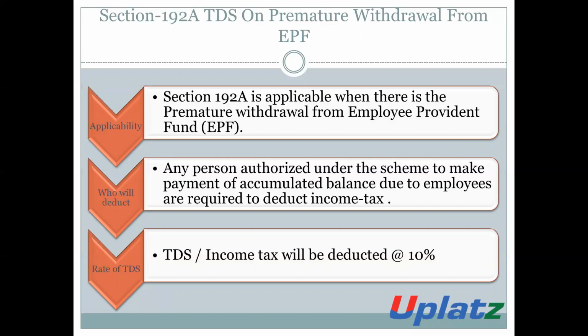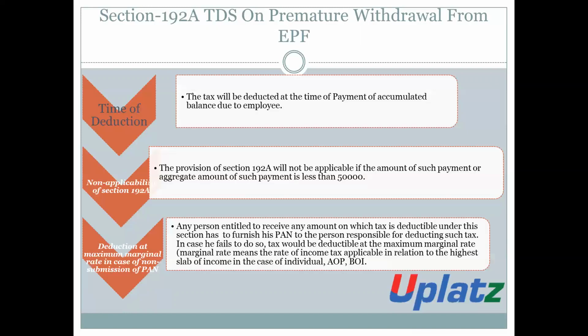What is the rate of TDS? The rate of TDS will be 10%. Time of deduction: the tax will be deducted by the payer at the time of payment of accumulated balance to the employee. That is, when any payment is made by such authorized person, then he will deduct the amount of TDS from such payment.